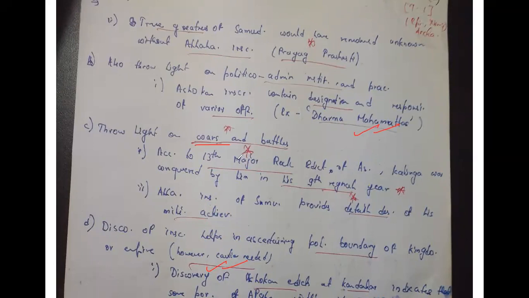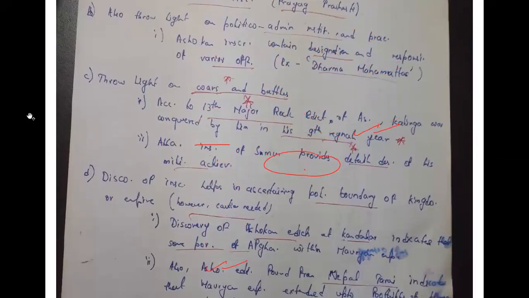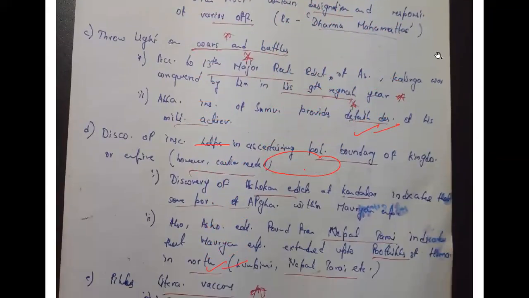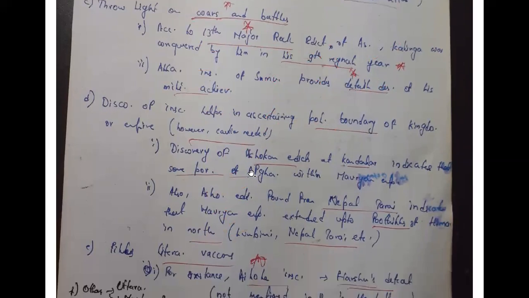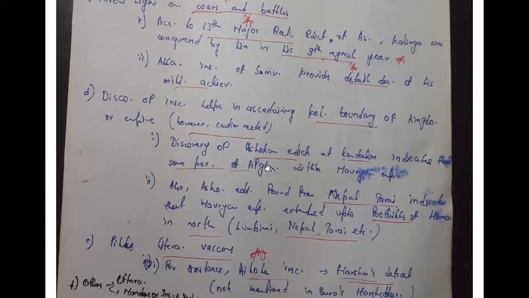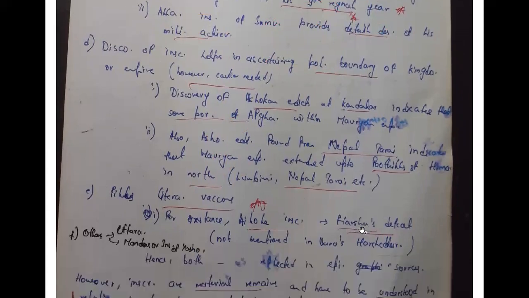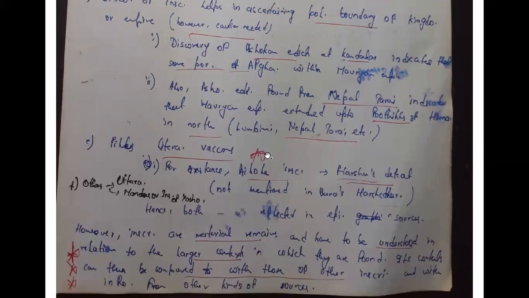Lights on wars and battles, like in edicts. Now, Ashoka's edicts have even talked about that Kalinga war, when it was fought. So all these time period and details you're also getting from this. Then political boundaries. This part we have discussed, that Ashokan edicts in Kandahar and in Nepal Tarai tell you what were the areas where the influence of the Mauryan empire was being felt. The literary vacuum: Aihole inscription, Harsha's defeat. It is not mentioned in Bana's Harshacharita. So these are some points which you have to keep in mind.